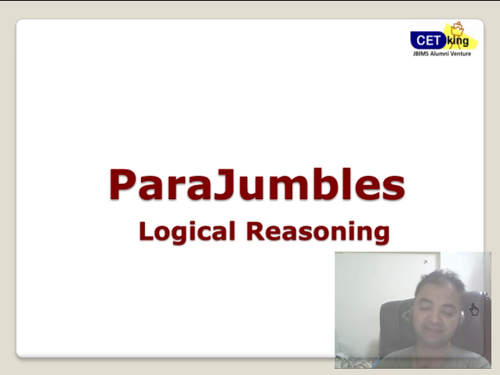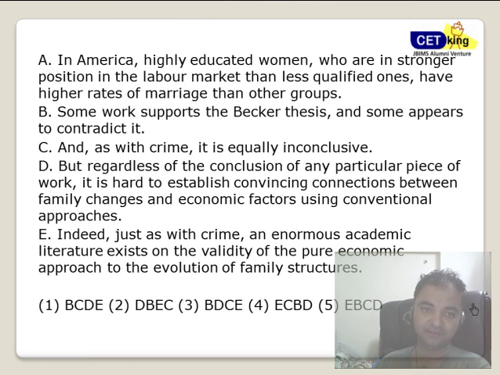Fine. Next part is the paragraph jumbles. I don't consider them to be a part of verbal. They're more of logical reasoning. Again, please pause the video and try to do it yourself. The first statement, A, is fixed. So for the first statement, you have to find out which of B, C, D, E will come in this place.